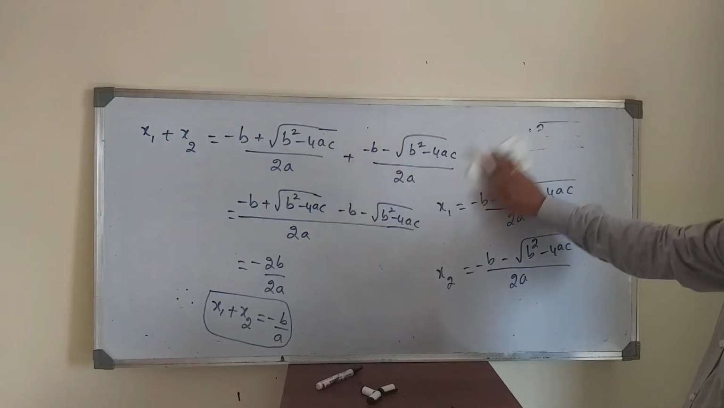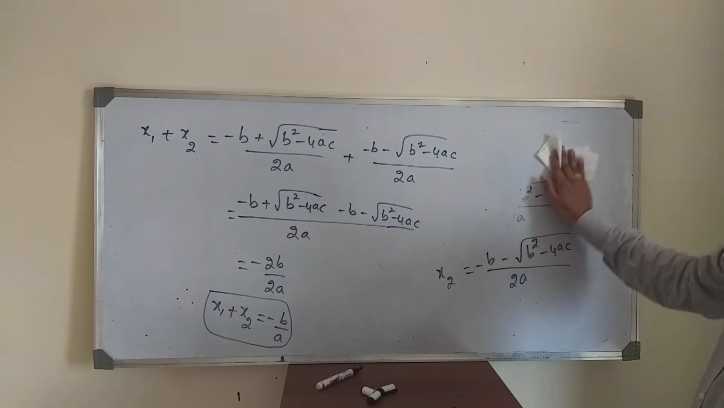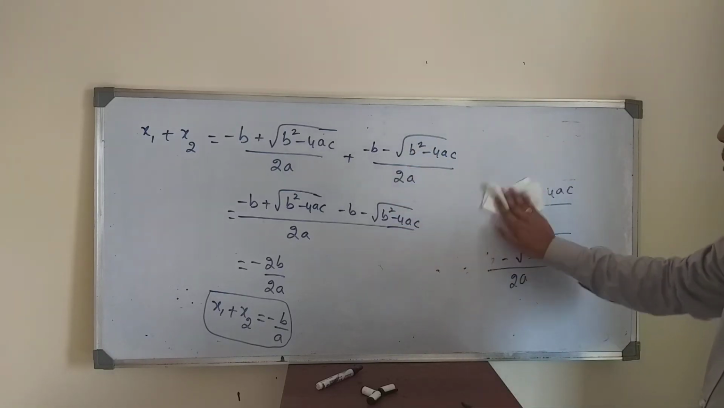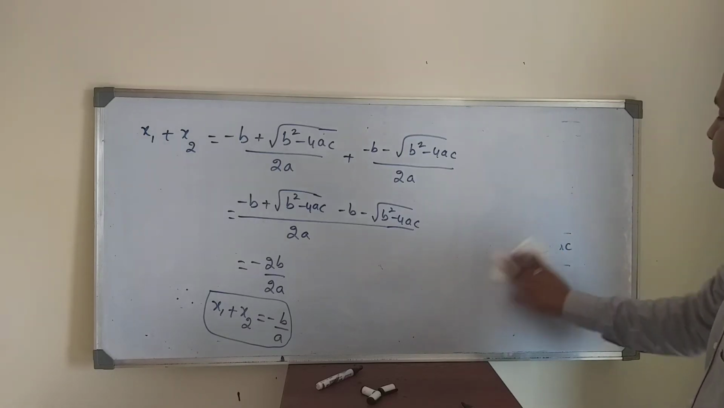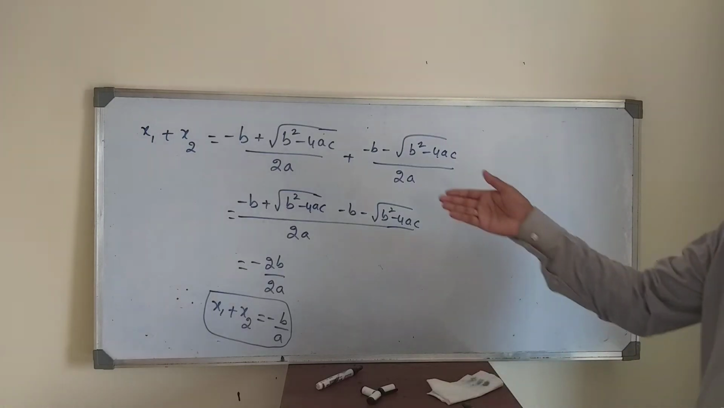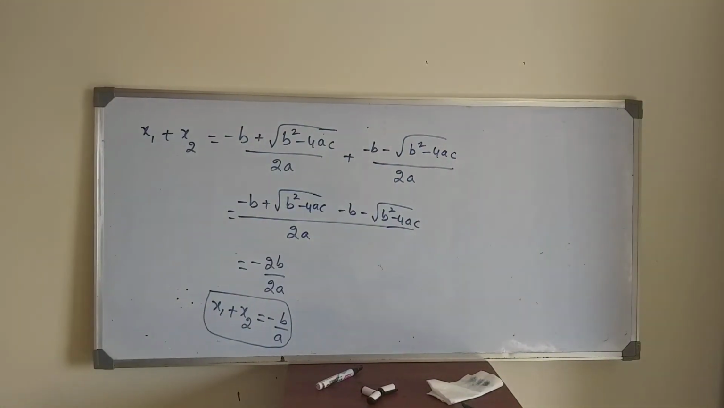Similarly, as I said just now, the product of roots. What is the product of roots? c by a. Just observe this one for 10 to 20 seconds, then we can go for the product of the roots, how it is c by a.